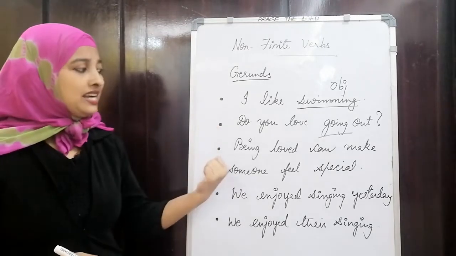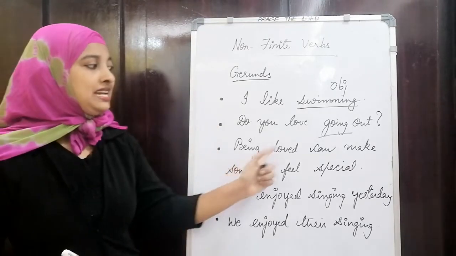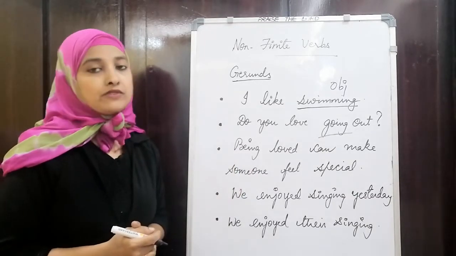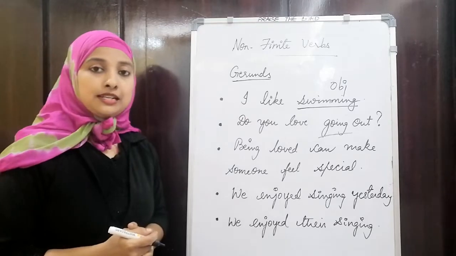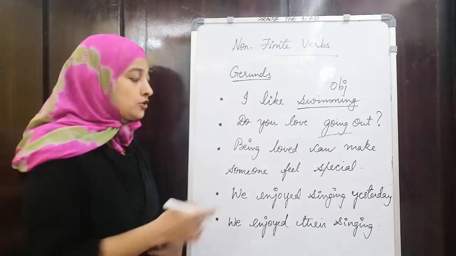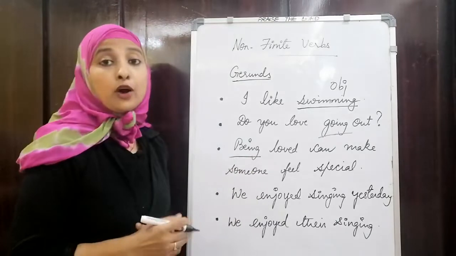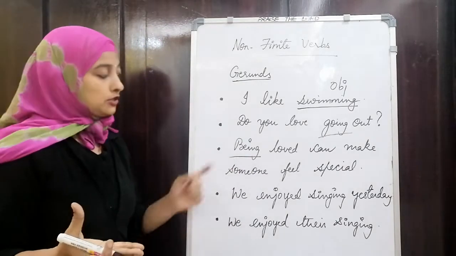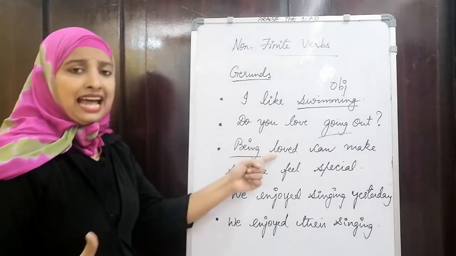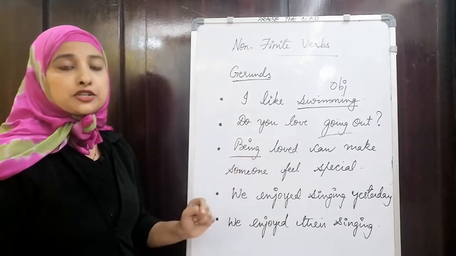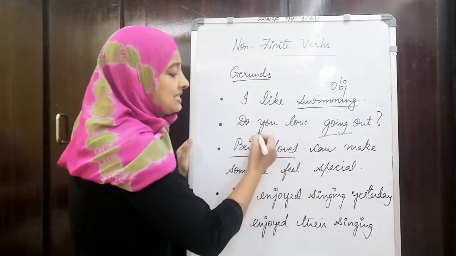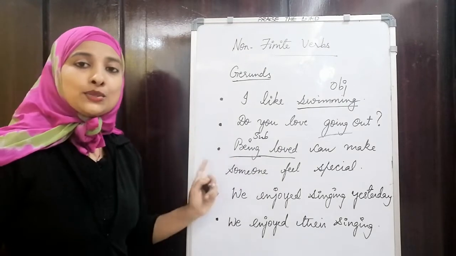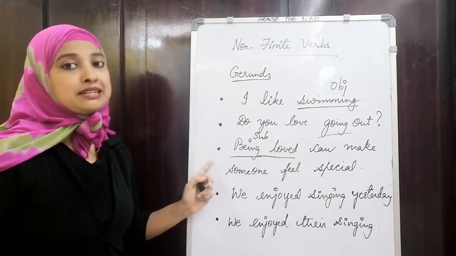Now, can you identify the gerund in this sentence? Being loved can make someone feel special. So what is the gerund? Being. It is taking the helping verb form, the to be form, which is be. So being loved can make someone feel special. Being loved is the subject part. It is taking the subject part of the sentence. So this is a gerund acting as a subject here, right?